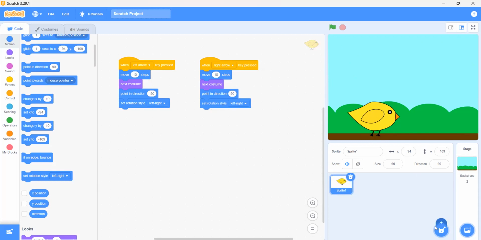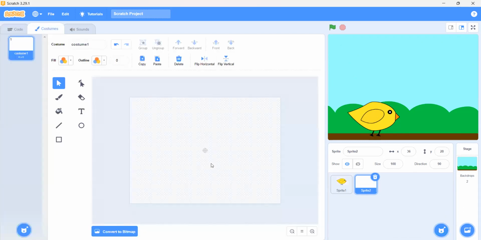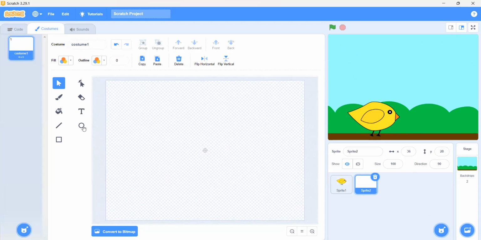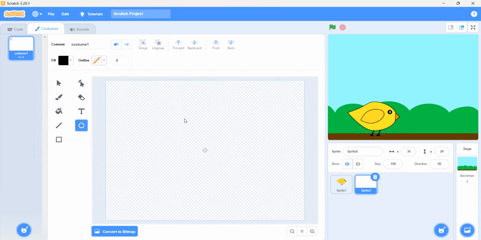Sure. So we will go to choose a sprite and go to the paint option, and then we have to draw a crow. We will use the circle tool and paint it black. We have to just make a circle, okay?